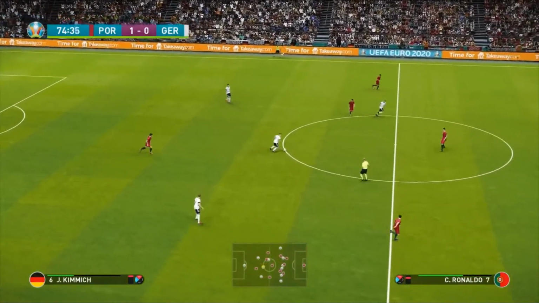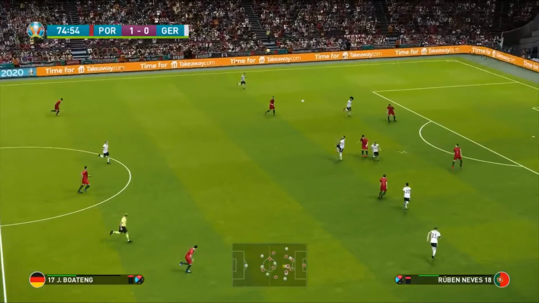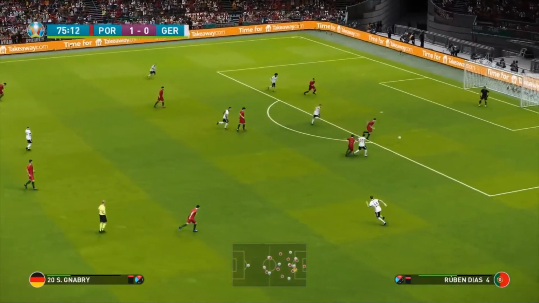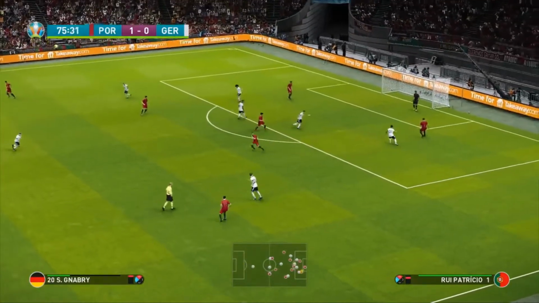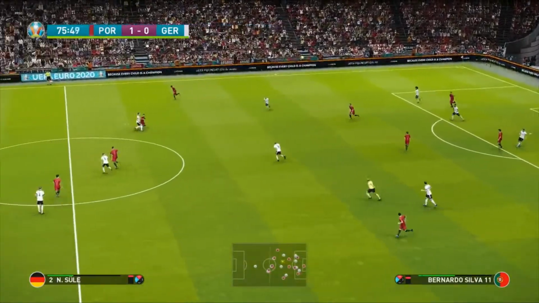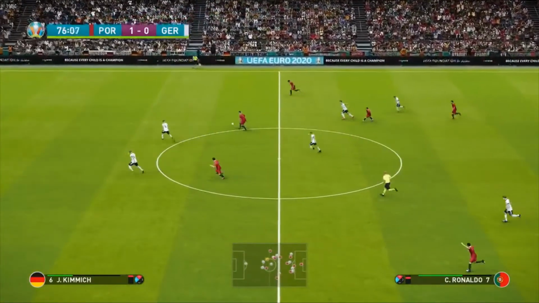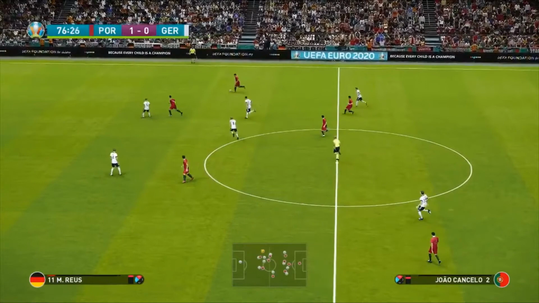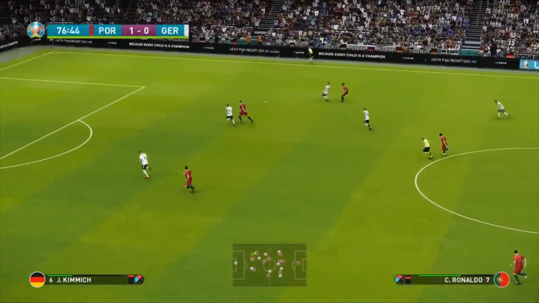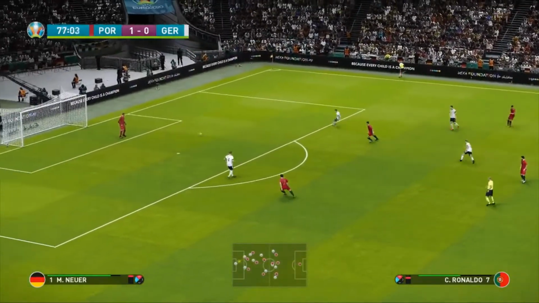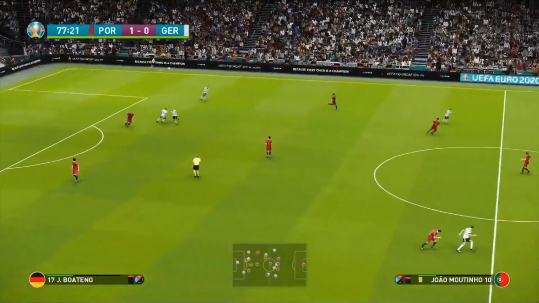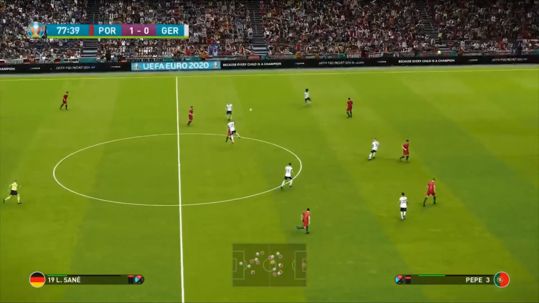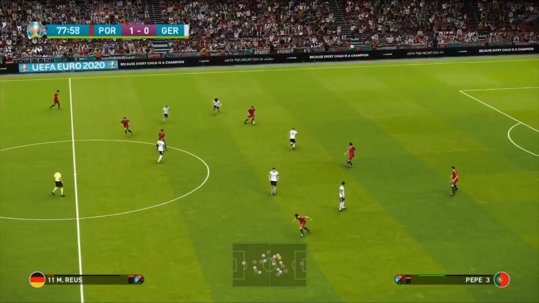Here is Joshua Kimmich. Lofted in for Jerome Boateng. Can't get the ball. Ruben Dias. Pass it to Rui Patricio. Cleared away. Here is Cristiano Ronaldo. And well, look at the space that Germany are leaving open right now. Of course, Portugal, they don't really have to go for it now. They'd be quite happy with a 1-0 win. But of course, it's still risky with how Germany are going to play this last 12 minutes.